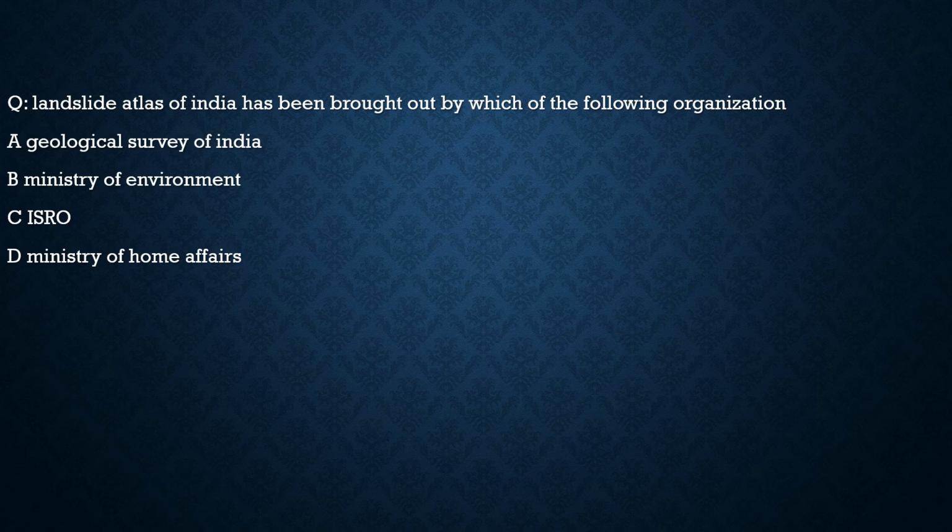Here, the first question is a very direct question. It says: the Landslide Atlas of India has been brought out by which of the following organizations? We discussed it with respect to Kerala, as there are landslides, and they need to identify those risky zones. So with respect to that, we discussed the Landslide Atlas of India, and we also discussed who had brought it. Now let's try to remember how much you have remembered from that discussion.